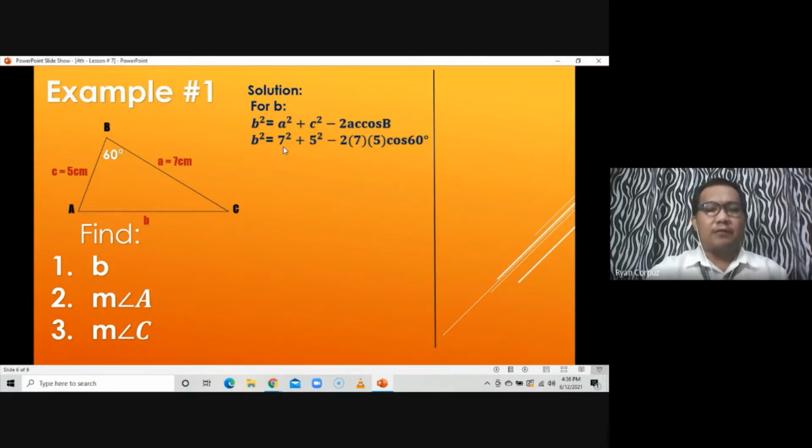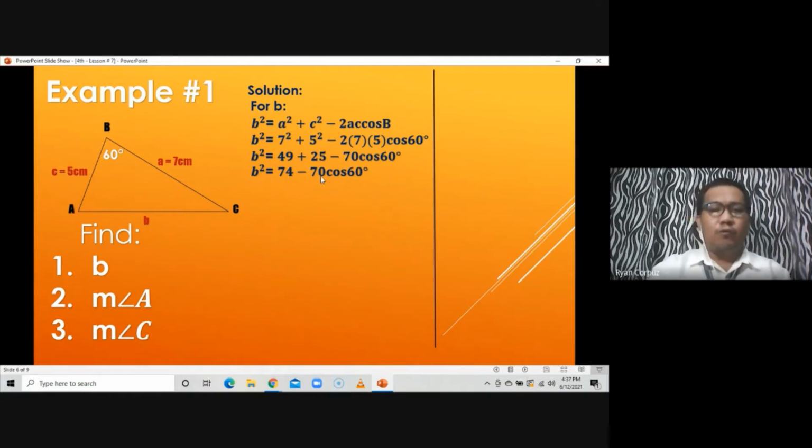Then simplify natin 7 squared and 5 squared. Meron tayo dong 7 squared equals 49 while 5 squared equals 25. Then we can add the 2, that's 49 plus 25 will come up with B squared is equal to 74. Minus, we simplify this also, 2 times 7 is 14 times 5 will come up with 70 cosine 60 degrees. So we cannot right away subtract this 2. It's because this 70 is still accompanied by cosine 60 degrees.